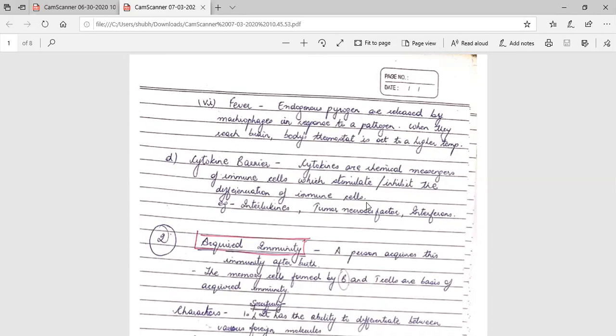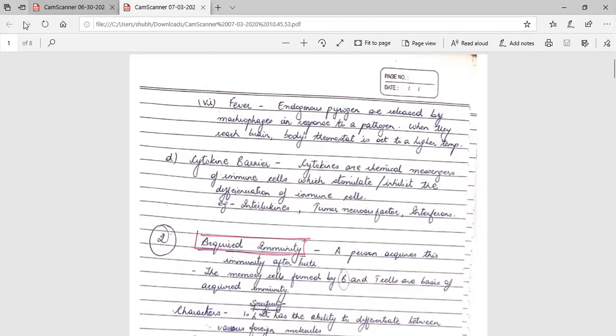Okay, so some examples of these cytokine barriers are interleukin, tumor necrosis factor and interferons, which are released by the body in response to an infection. Okay, and what happens when these are released? Whenever these cytokine barriers are released, they stimulate the production or division of immune cells.